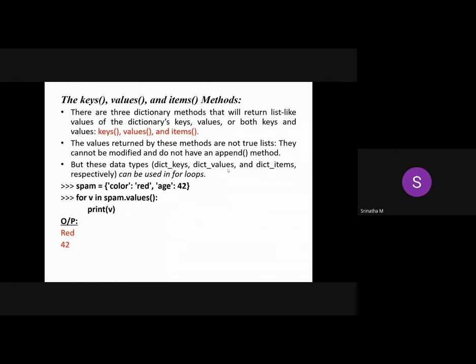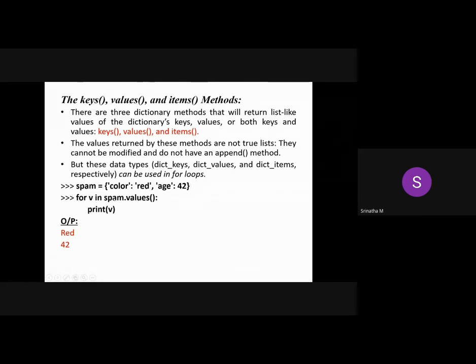Let us understand these things. You have created one dictionary with two items. Yeah, these are the two items: item one, item two, each with a value. You're getting all the values here. When you call this dictionary dot values, all the values will be fetched: red and 42. That is what you are printing here.